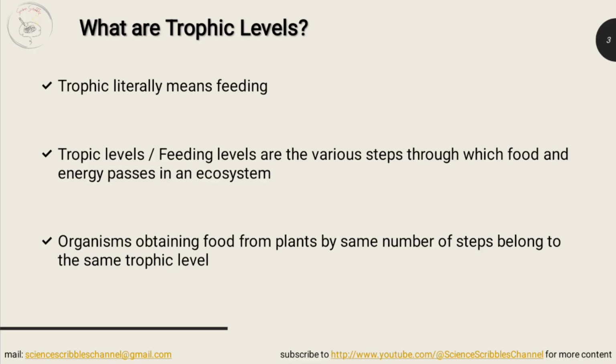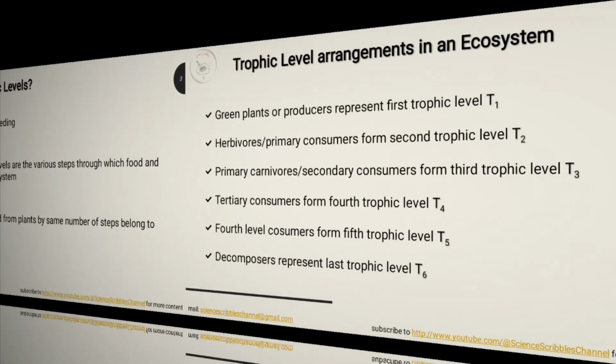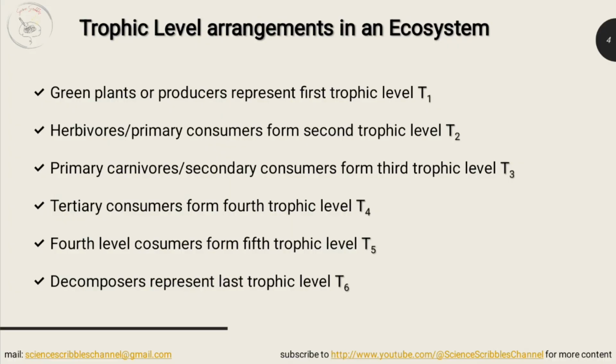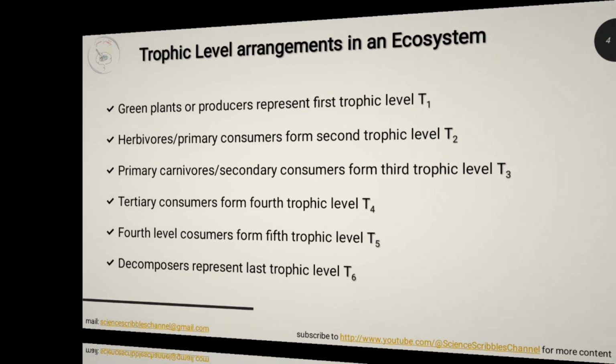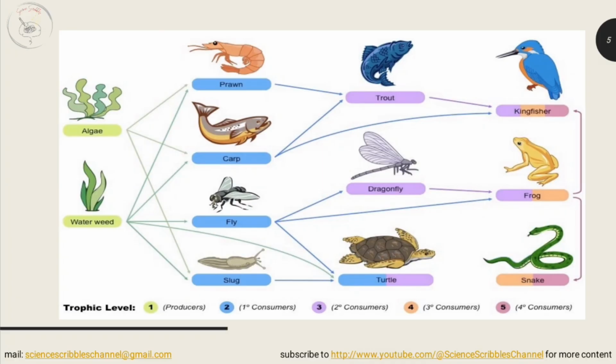Trophic literally means feeding, and trophic levels are the various steps through which food and energy pass in an ecosystem. Organisms obtaining food by the same number of steps belong to the same trophic level. In all ecosystems, producers form the first trophic level, herbivores the second trophic level, secondary consumers form the third, and so on. The last trophic level is normally occupied by the decomposers.